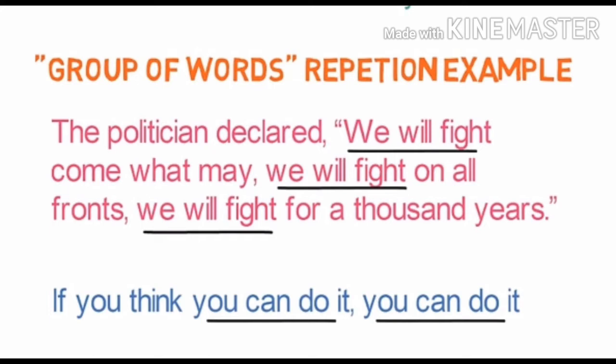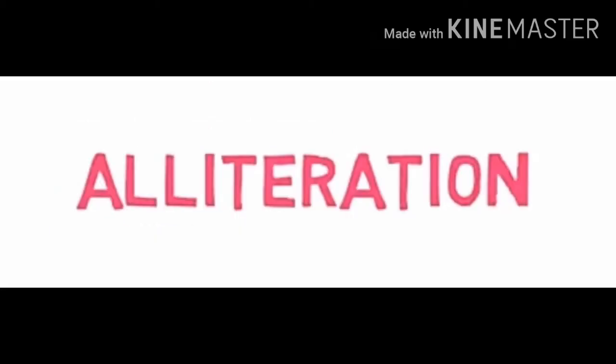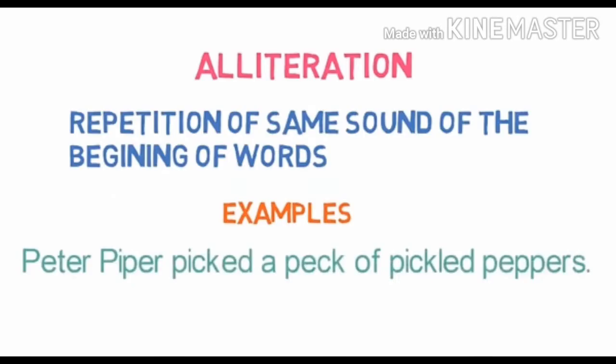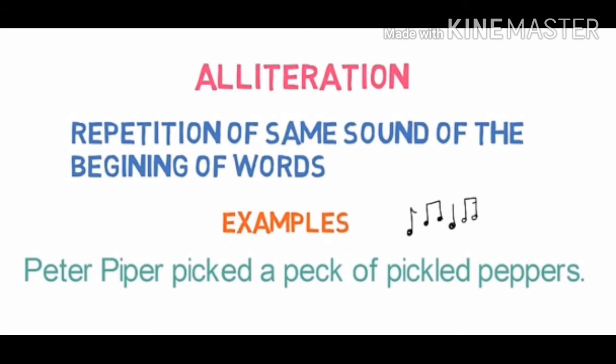So when you find in the sentence, if the word is repeating twice, thrice, or the group of words are repeating twice or thrice, then it is repetition. Now let's go towards the next one, that is alliteration. Now alliteration is a figure of speech where repetition of same sound of the beginning of words are done. Take the example of it. Peter Piper picked a peck of pickled peppers. Here you can see the sound P is used multiple times. So it is the example of alliteration.